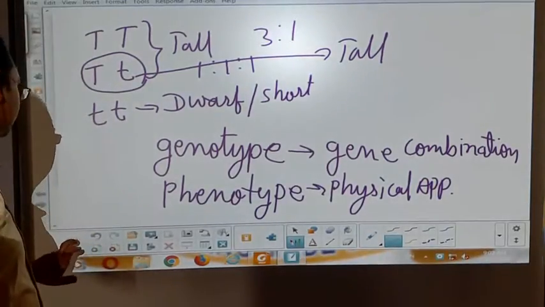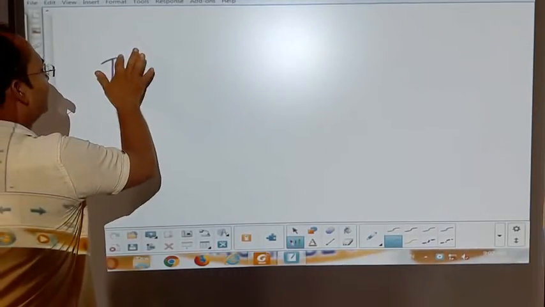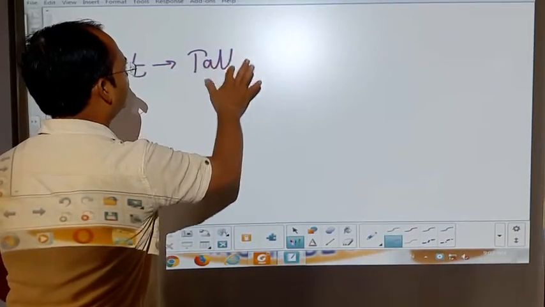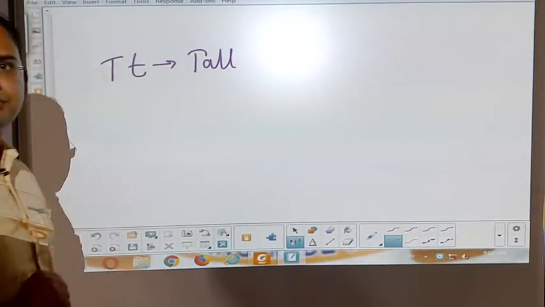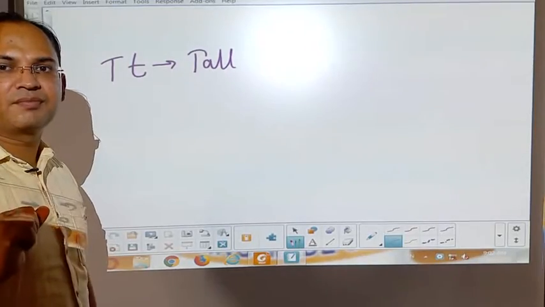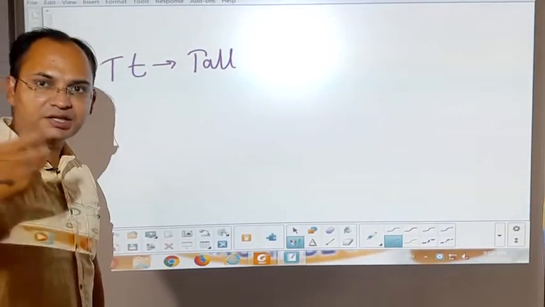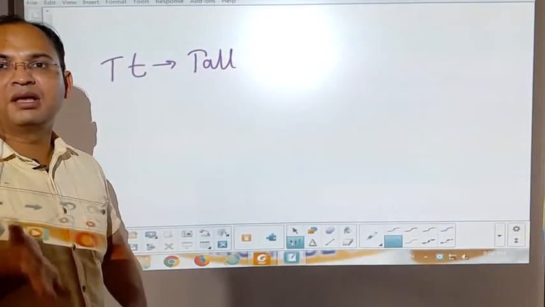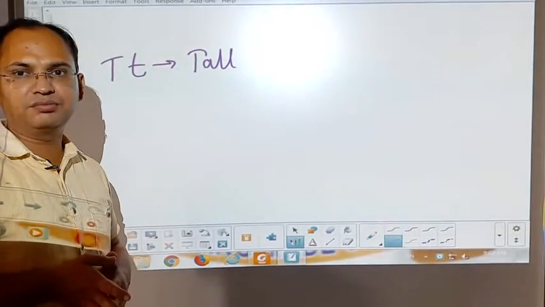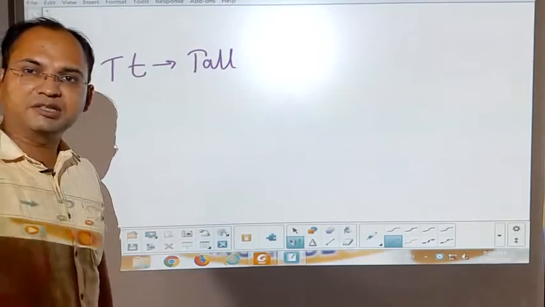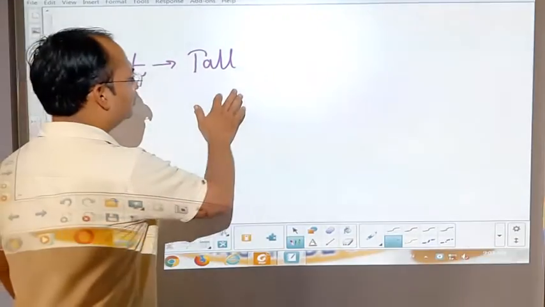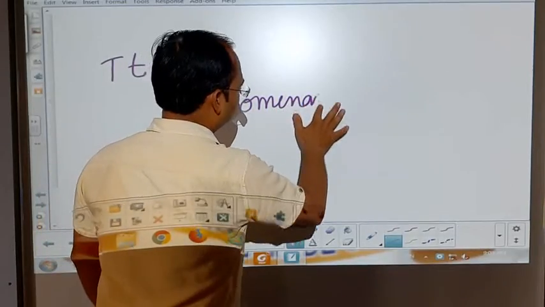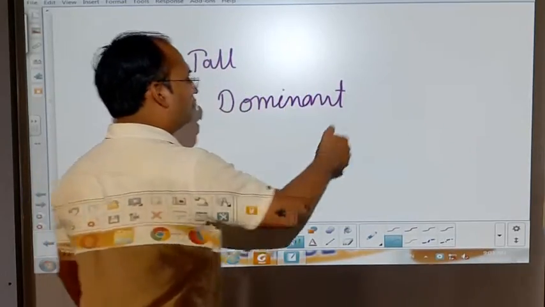See here, when capital T, small t both are present together, then the plant will appear tall. So, students, the factor which expresses itself while present with its antagonistic factor is called the dominant character or dominant factor.